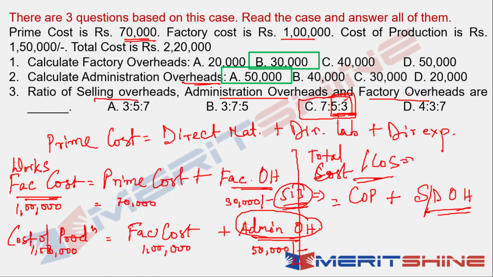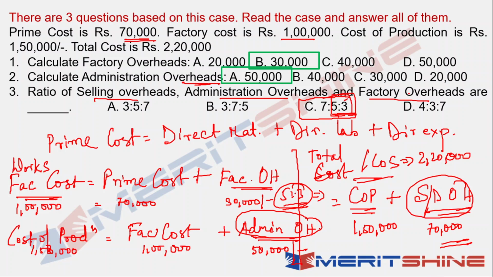Now cost of sales has been given as 2,20,000 and cost of production has been given as 1,50,000. So what is the selling and distribution overhead? Definitely 70,000. So now the ratio of selling to administrative overheads to factory overhead is nothing but 7:5:3, which is this answer again.